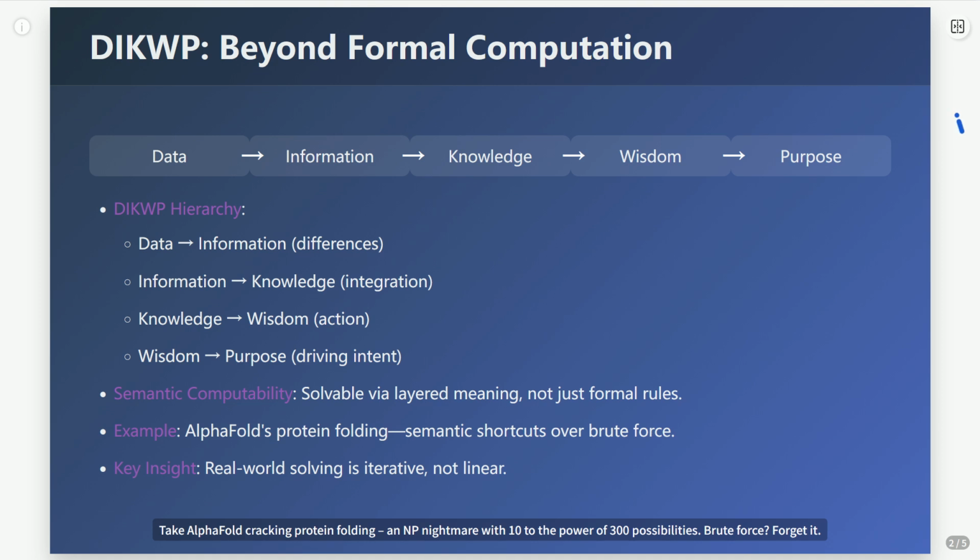Take AlphaFold cracking protein folding, an NP problem nightmare with 10 to the power of 300 possibilities. Brute force? Forget it. But AlphaFold used biological semantics, patterns learned from data, to leapfrog the search. This hints at semantic computability, solving problems by understanding their meaning across layers, not just symbol shuffling. The old view focuses on steps, the new view asks, how many meaning jumps are needed?